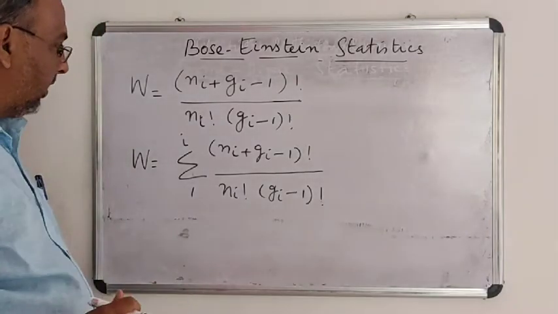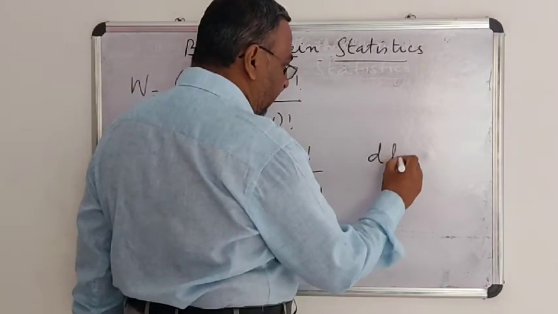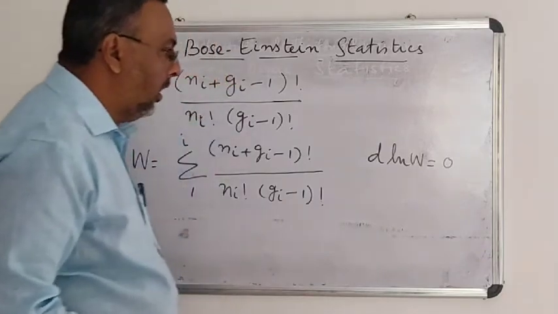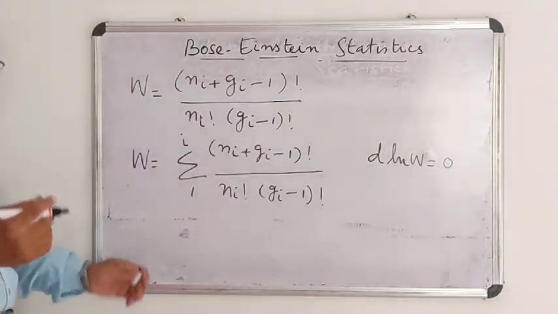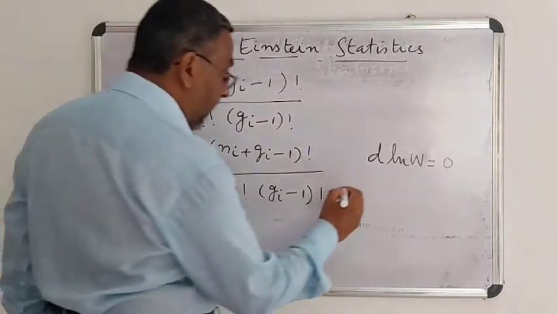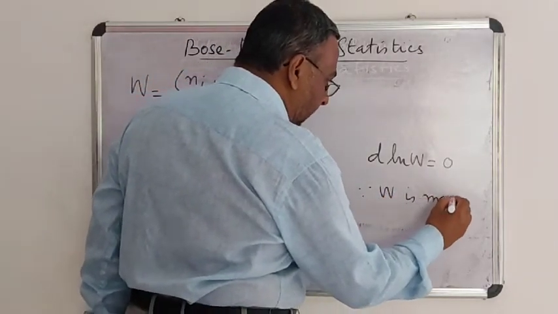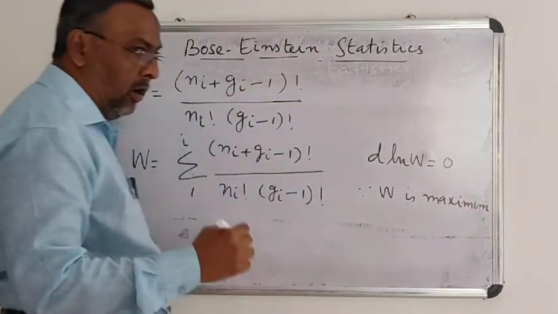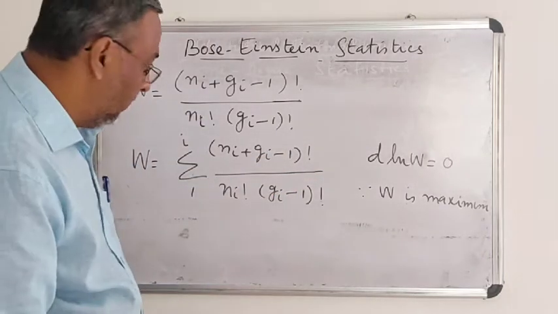I am taking logarithm. We know that the differentiation of the logarithm of thermodynamic probability is always equal to 0 because W is maximum. Since W is maximum, on logarithmic differentiation, the quantity will be equal to 0.